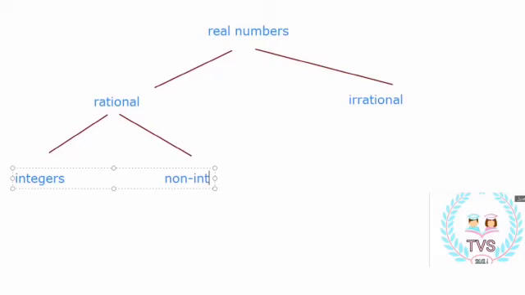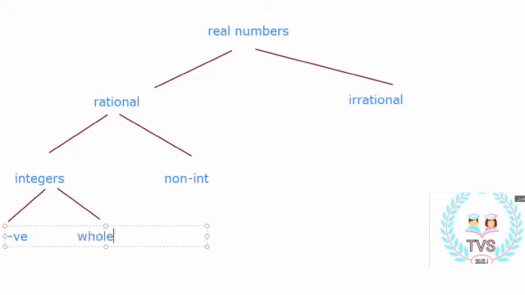Integer numbers have what? What do we have in the integer numbers? We have negative numbers and whole numbers.